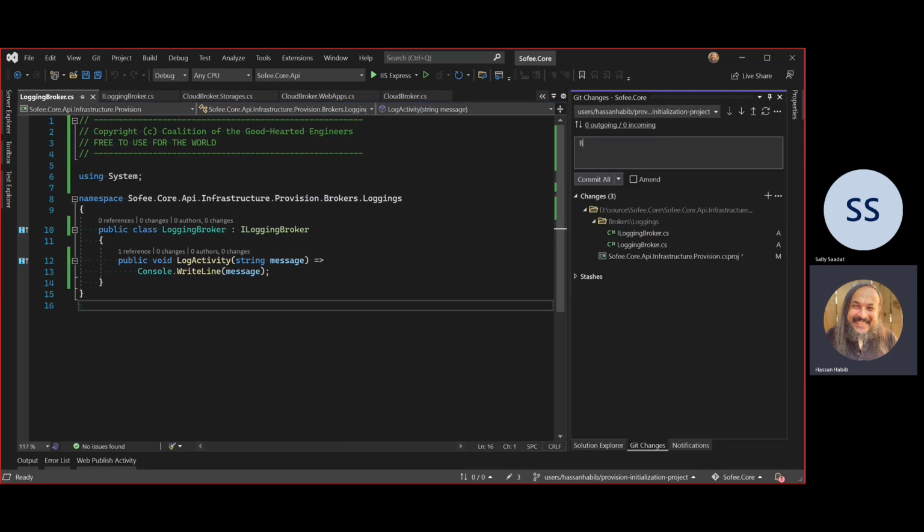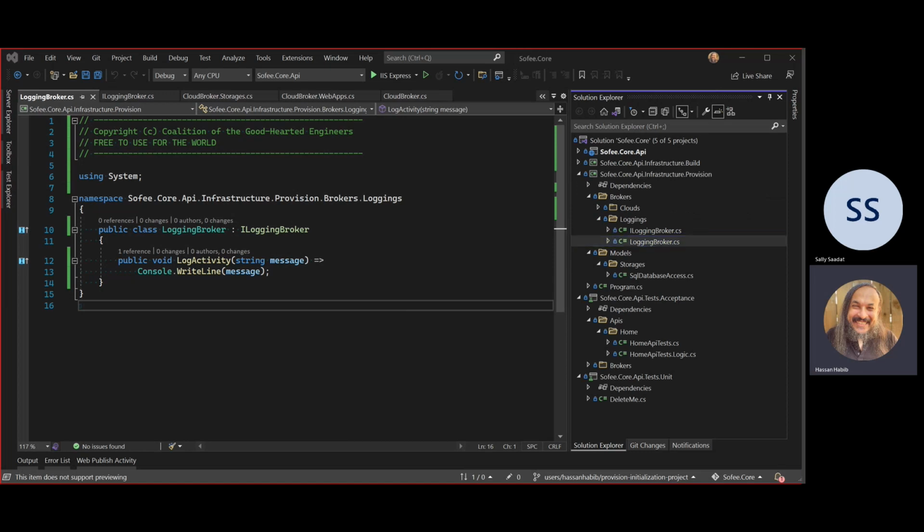Let's go here and say brokers, logging, implement logging broker. Okay. That guy is done. What else do I need here in terms of brokers?